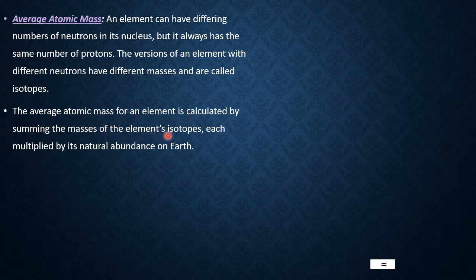Carbon's isotopes, hydrogen's isotopes, chlorine's isotopes, like that, each multiplied by its natural abundance on Earth. So on the Earth, what percentage of that species is available also matters. So we'll see with an example.